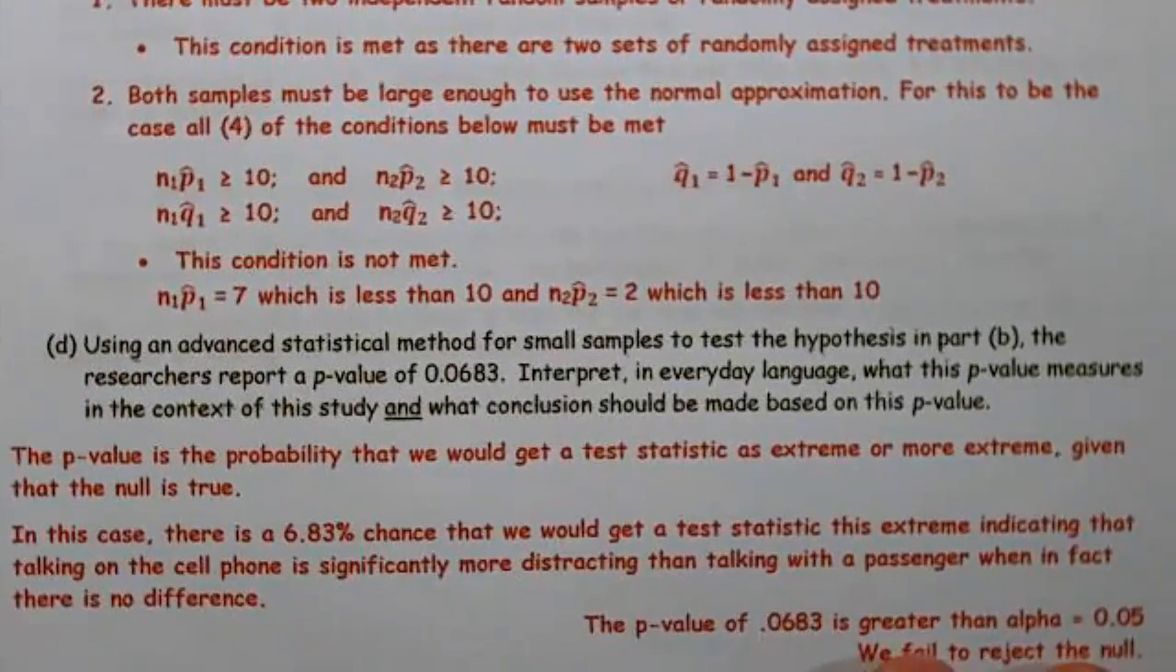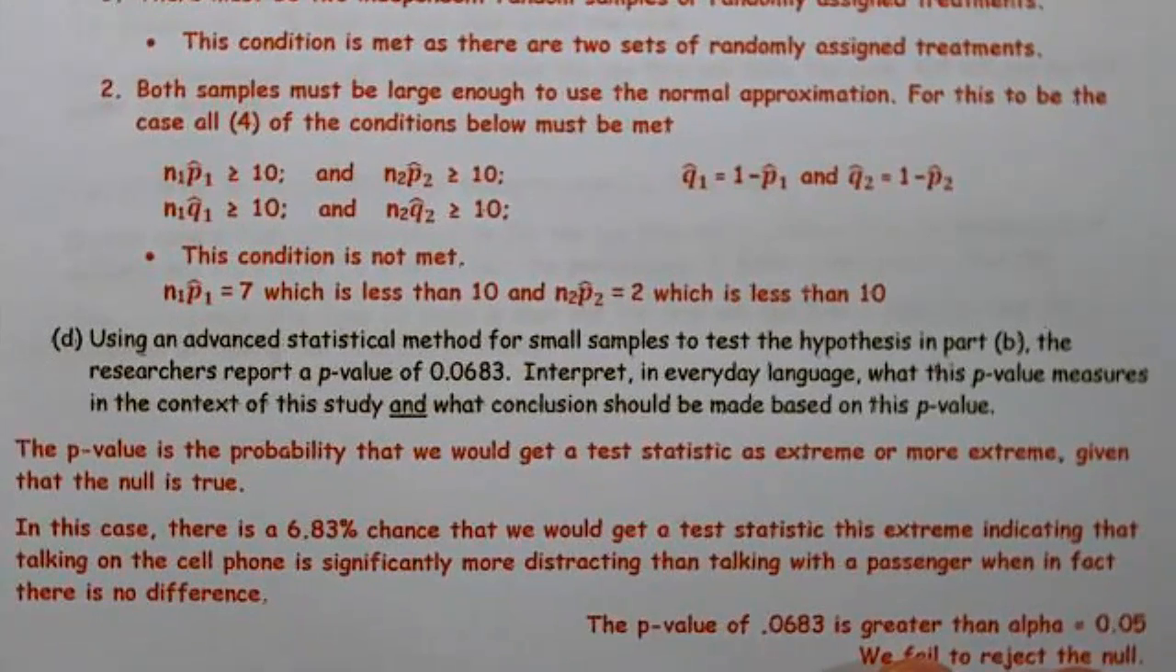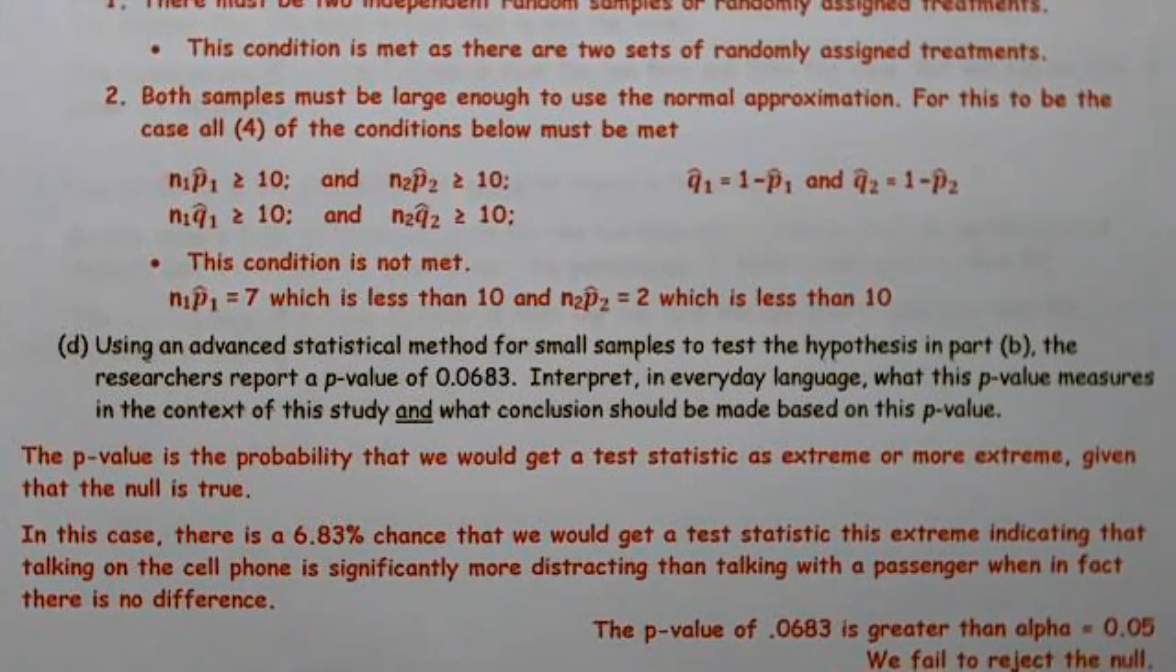Our first part, the p-value is the probability that we would get a test statistic as extreme or more extreme given that the null is true. That's a definition. That's definitely not in context, and it's not really in everyday language. But I'm going to satisfy that, and I always like to start with the definition because it lets the reader know I know something. Now I'm going to put it in context and in everyday language.